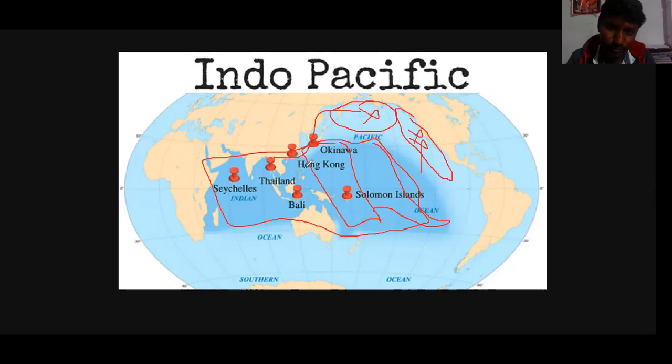And coming to the joining part of the Indian Ocean and the Pacific Ocean, that means the Indonesian islands, all these three parts are covered in the Indo-Pacific region.